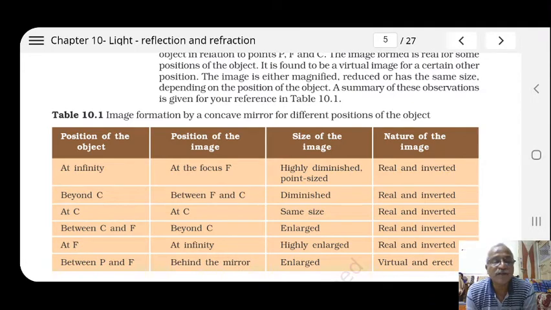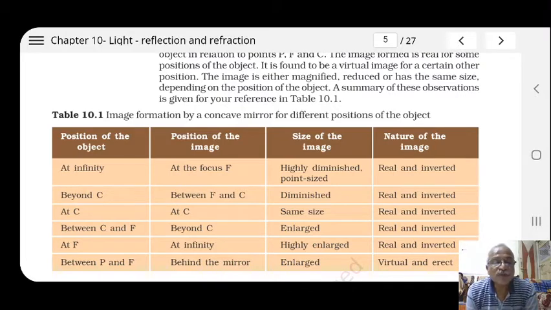If the object is situated between the center of curvature and the focus, the image is formed beyond the center of curvature, and the image is found to be enlarged and inverted, so it is a real image. If the object is situated at the focus of the mirror, the image is formed at infinity and highly enlarged and inverted, so it is a real image.